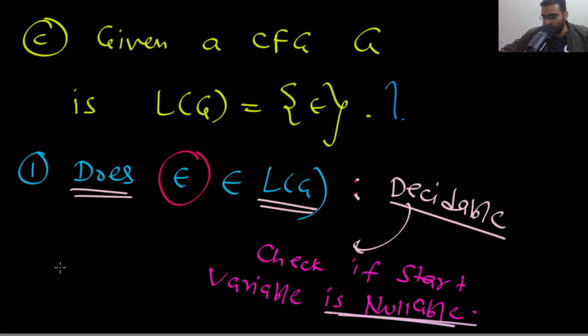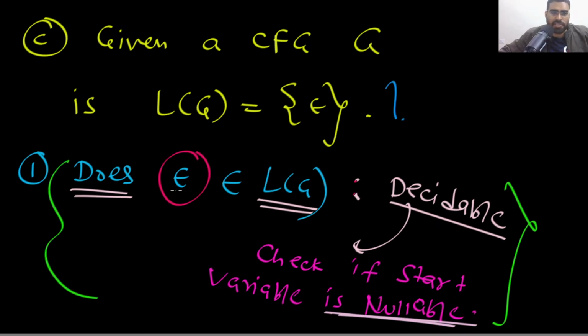So this is going to be decidable. First you have decided this, that the empty string is in the language. First you confirm this. This confirmation you do, that the empty string belongs to L of G. So this is definitely decidable, and the reason is very simple, because you can check it. Just look at the start variable and check, is this nullable?